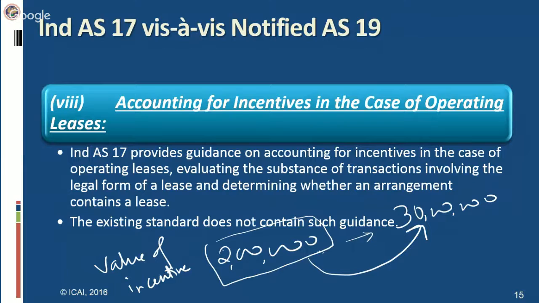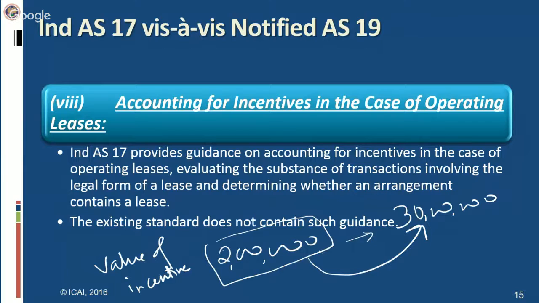It means suppose the total value is 30 lakh and that 30 lakh is received in 5 years. So every year you are receiving 6 lakh rupees. So 2 lakh will also be amortized from the income on that proportion, that is for 5 years on a straight line basis. So 2 lakh divided by 5, 40,000 every year will be reduced from 6 lakh. That will be the way of accounting for incentives provided by the lessor.